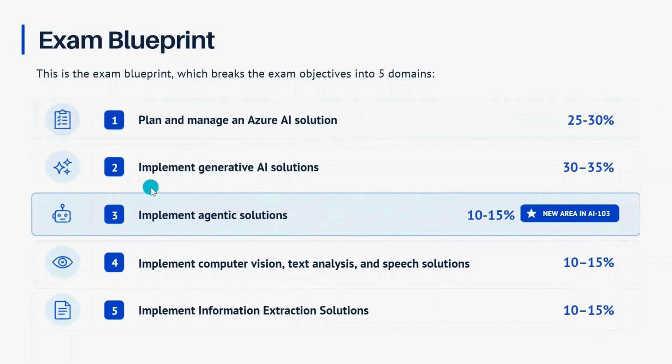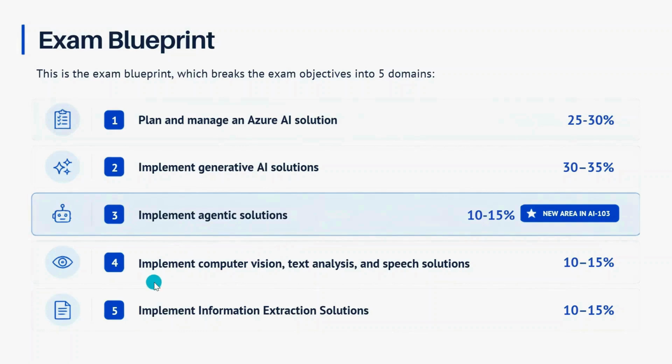Then the second module is implement generative AI solutions, which is the major part of the exam. Here we need to understand the concept of generative AI solutions: how we can deploy models, LLM models, how we can use the tools, and the different areas of generative AI solutions. We will cover those in upcoming videos. Then we have another module, implement agentic solutions, which comes to 10 to 15% of the exam. This is purely about AI agents or agentic AI, and this module will cover those topics.